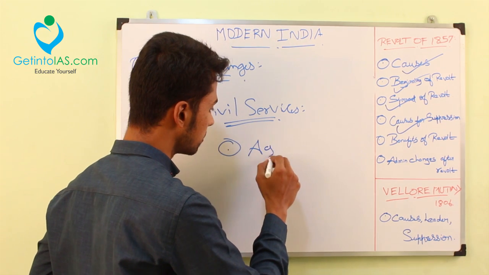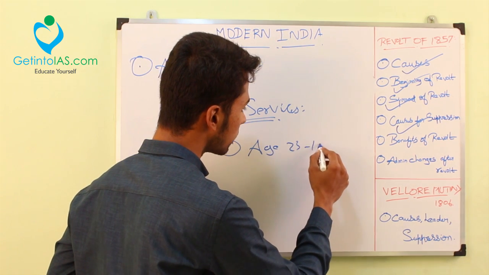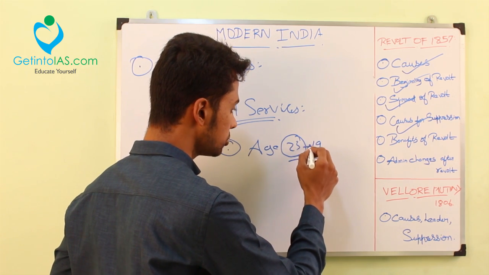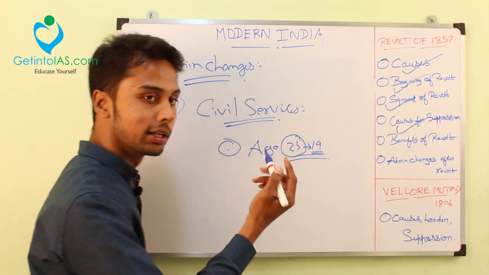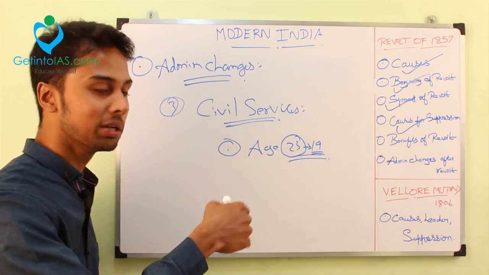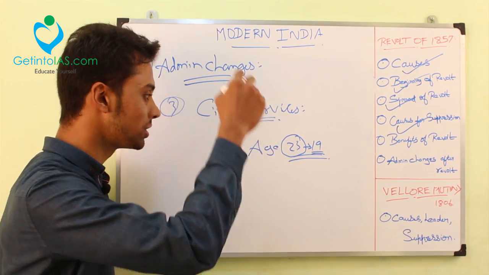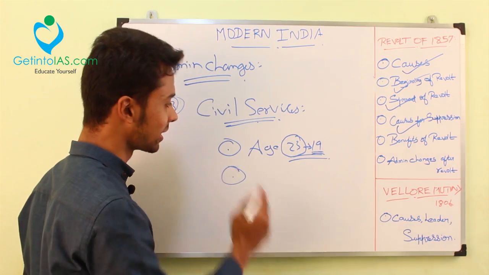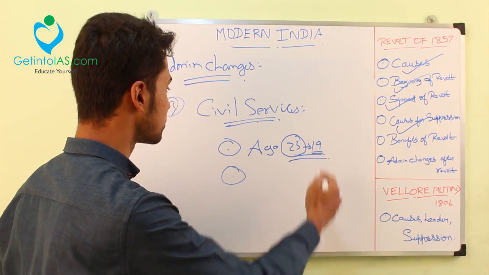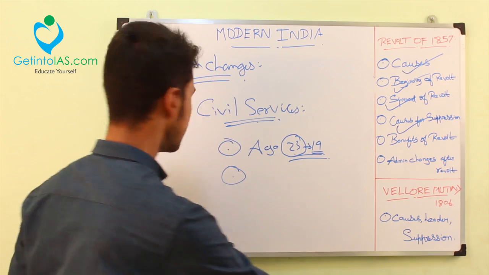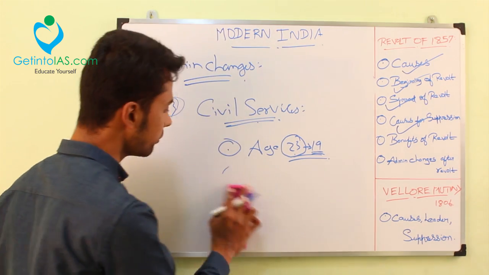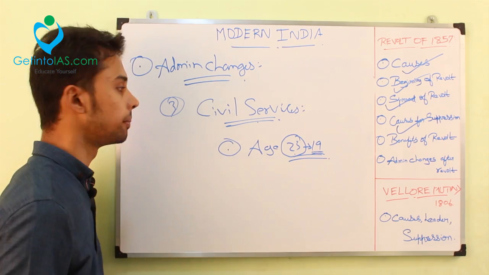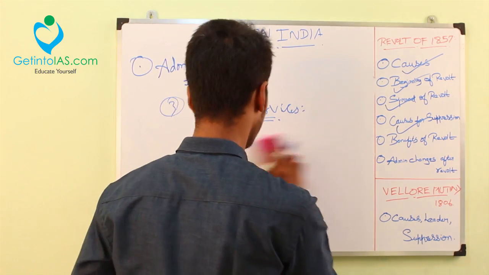The age was reduced from 23 to 19. This is the maximum age. The maximum age was 23 earlier, and now it was reduced to 19. You can compare this with the maximum age of the civil service exam now. If a change like this happened now, you know what the fate would be. The British were in the mood that when they lowered the maximum age, the Indians' participation would become minimal. That was the aim of the British officials.